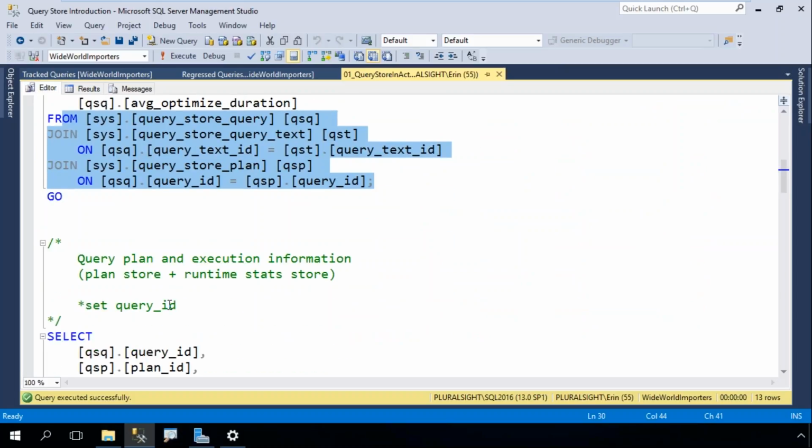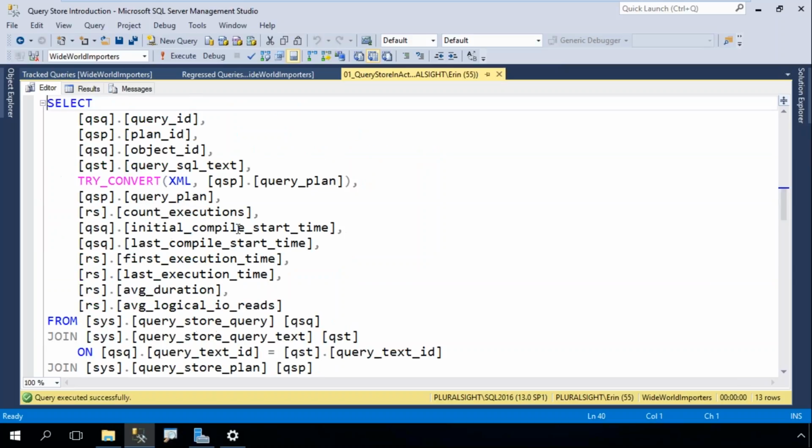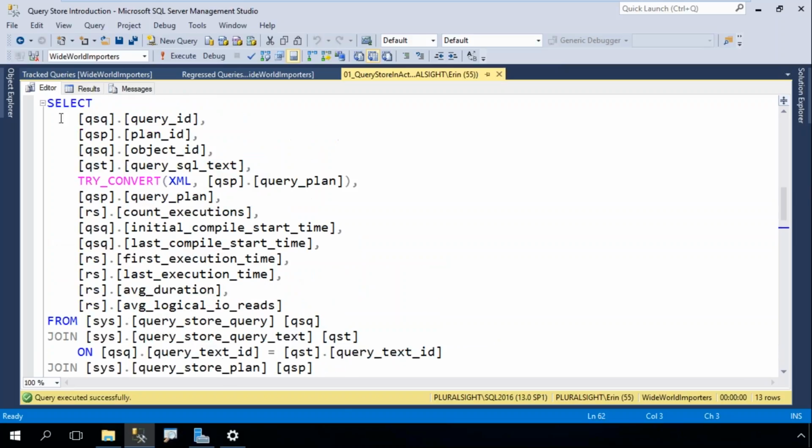If I want to start to look at additional information like execution data, which in Query Store language you'll hear us say runtime stats, then I can look here, and in addition to the objects that I was querying previously, I'm also querying this Query Store runtime stats. And I've added a predicate in this case where I'm looking at a particular query ID.